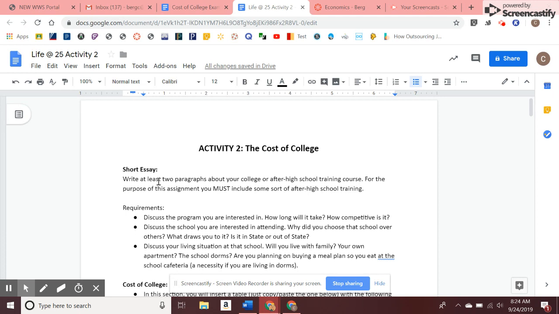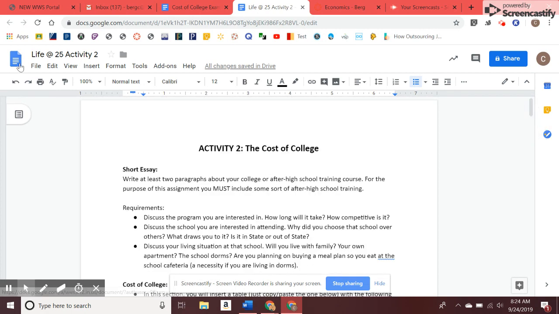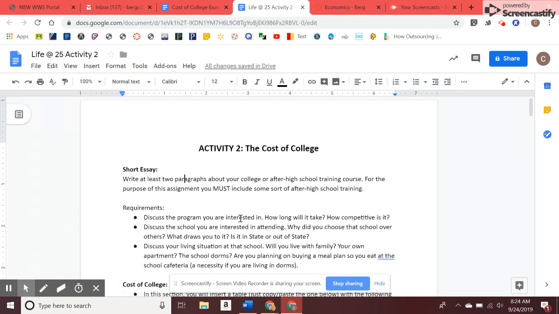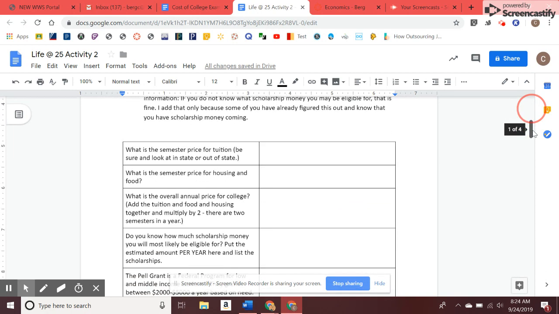Essentially, what you're going to do is write 2 paragraphs about the college and about the program you're interested in, and then you're going to fill in this graph. So the easiest way to do this is to simply make a copy of this. You go over here to File, make a copy, and then you can just erase my words and literally just type your paper right here on this page. And of course, name it with your name. This graph, you'll actually want to keep on here. You're not going to delete this. You're just going to fill in this other side.